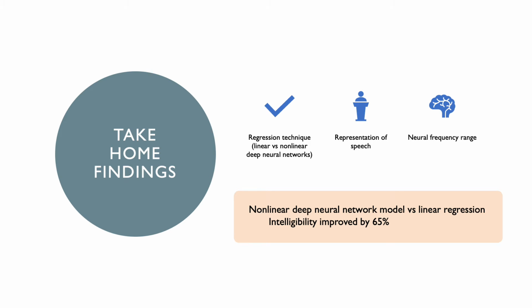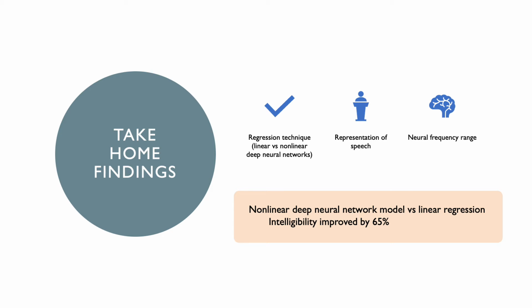There are three factors that affect speech reconstruction accuracy. The first is the regression technique, either using a linear regression or using a nonlinear deep neural network regression. Second is the representation of speech. We can use auditory spectrograms or speech vocoder parameters. And the last is the neural frequency range, either using a low frequency or a high gamma envelope.